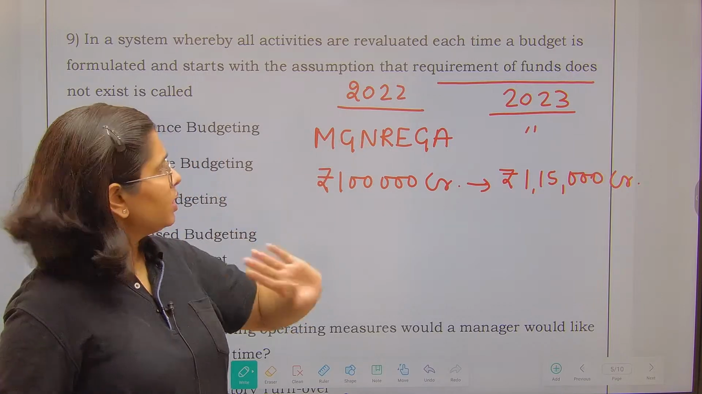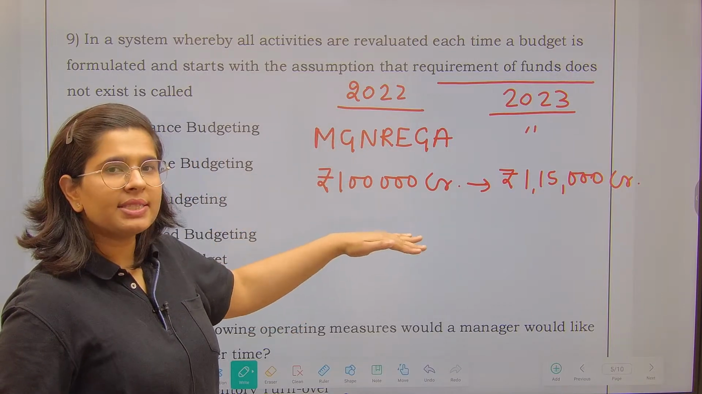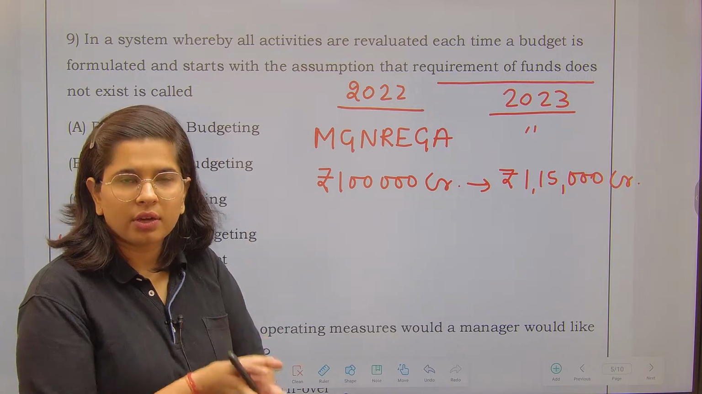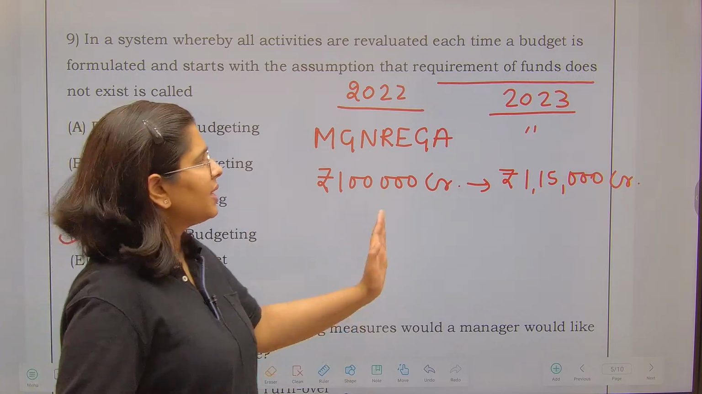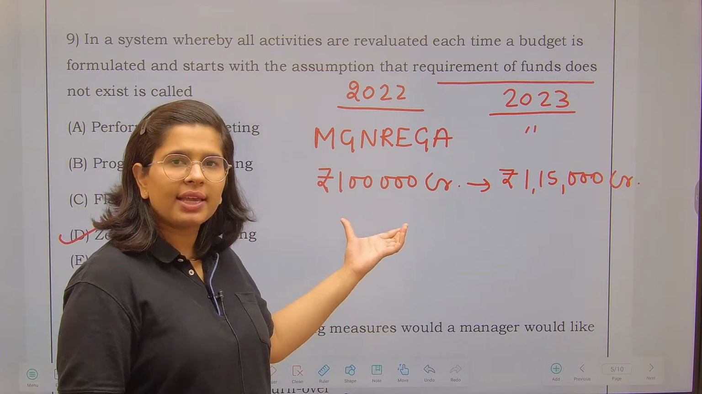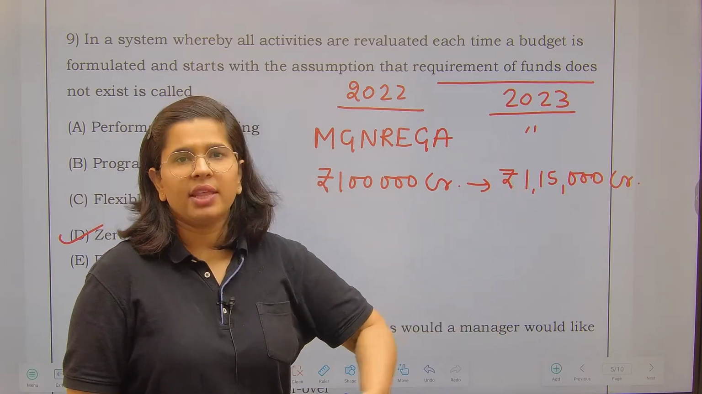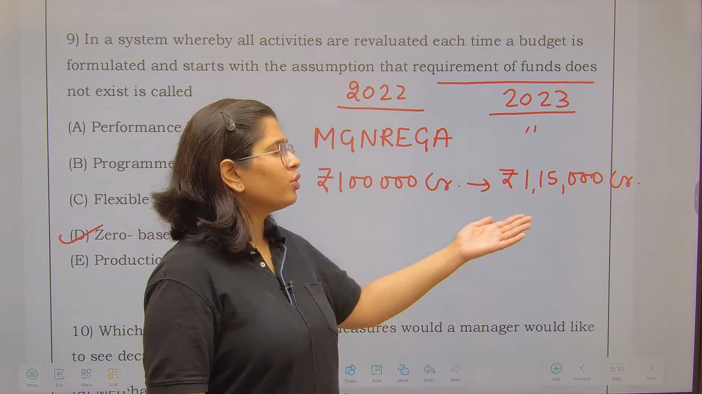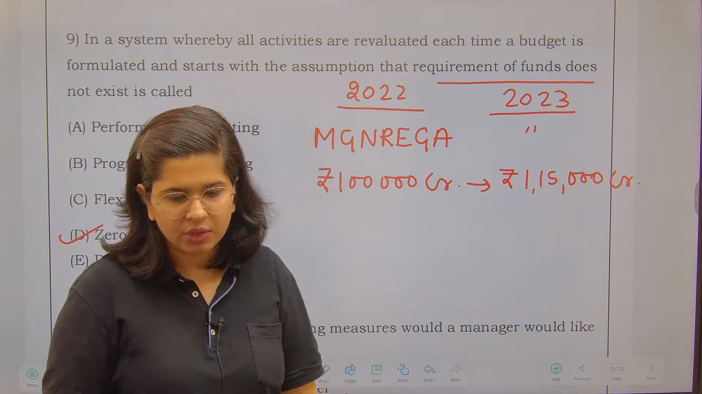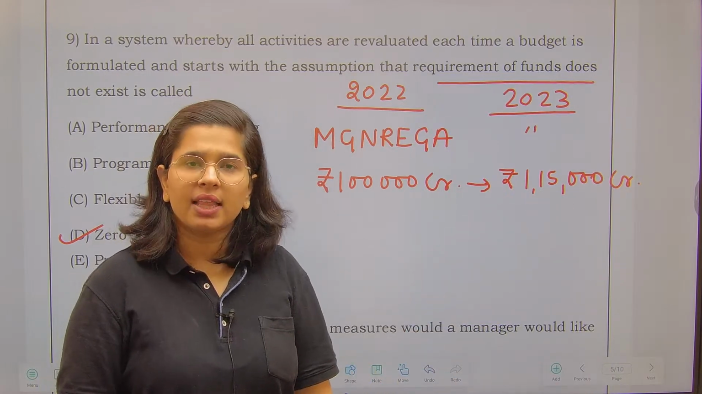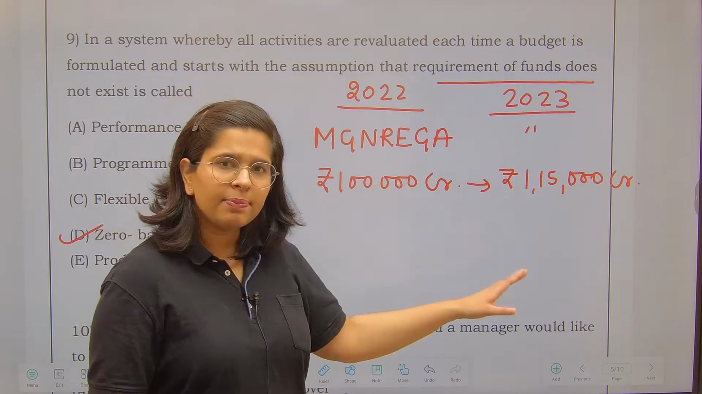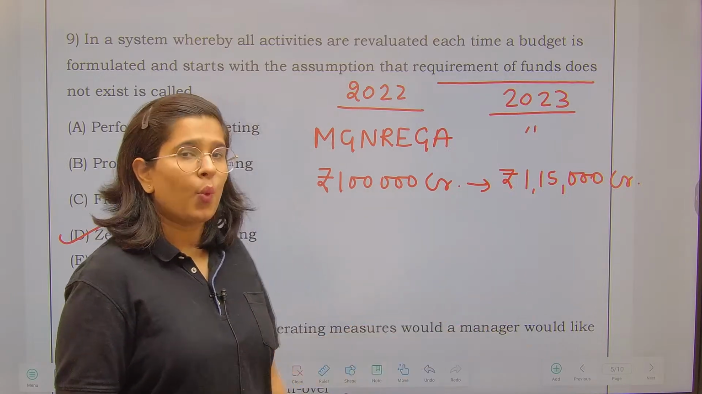Fine. So in the next year when the government is making budget, in 2022 government said that fine, 1 lakh crore rupees has been spent. Next year government will say that fine, this much we have spent. In the next year there will be inflation, there will be more demand, and hence we are going to spend 1,15,000 crores onto Mahatma Gandhi NAREGA. Is this the correct practice? No, it is not. Why?